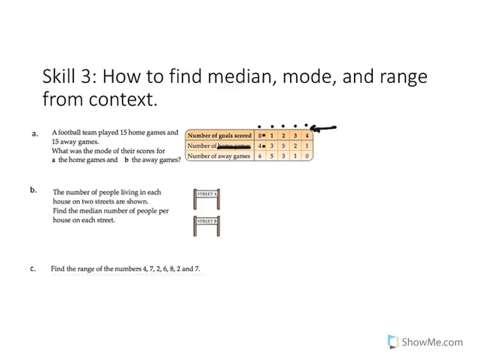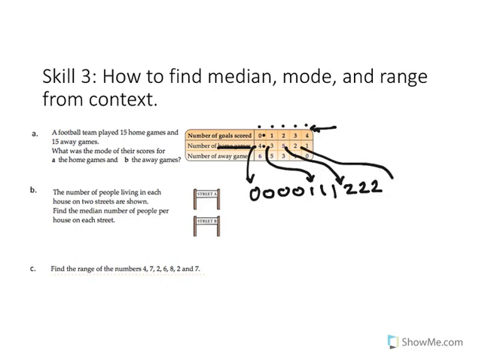So what you want to do is write down that they scored 0 points at 4 home games. And then at 3 home games, they scored 1 point. At 5 home games, they scored 2 points. At 2 home games, they scored 3 points. And then at 1 home game, they scored 4 points.